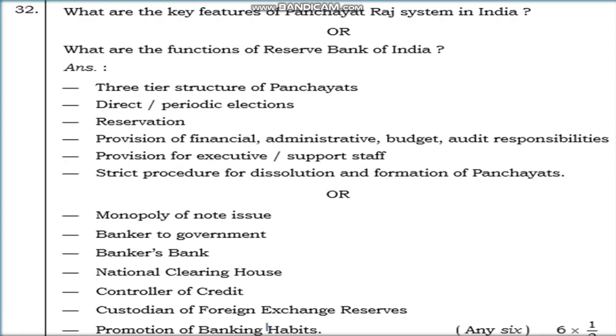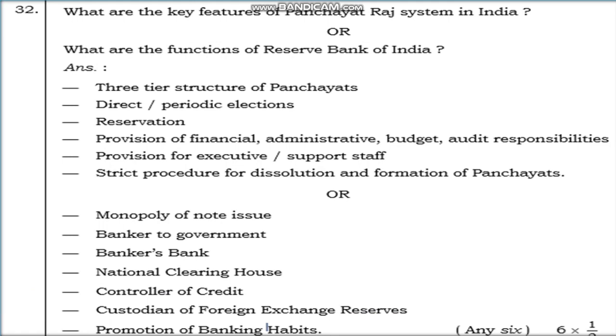The next question is what are the key features of the Panchayat Raj system in India, or what are the functions of the Reserve Bank of India? So here I have discussed both answers. First one, see there. What are the key features of the Panchayat Raj system in India?